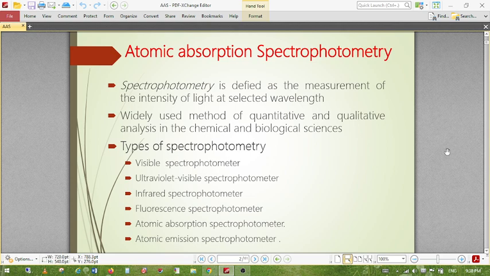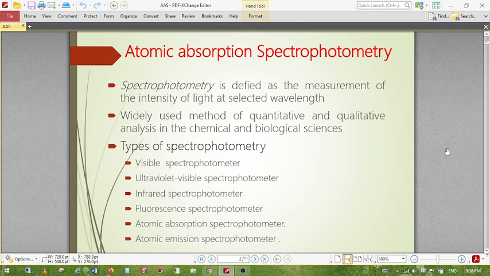The light source consists of a hollow cathode lamp or an electrode discharge lamp. So you can use either one. In the hollow cathode lamp, anode and cathode are there, and there is inert gas present. When we charge the electricity, the inert gas allows different intensities of light to pass through. This is the hollow cathode lamp. This is a schematic diagram of the hollow cathode lamp.